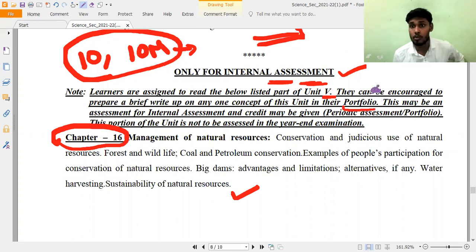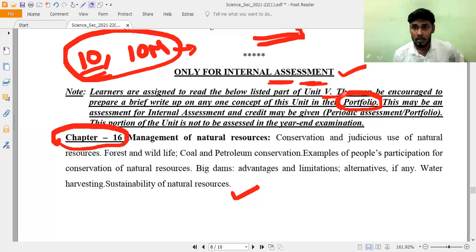As we know, whatever achievements you have made in this academic year, we have to maintain as a portfolio. In this, you have to maintain this record, this internal assessment, which will carry 10 marks. This is mandatory for everybody. So, the below listed part of unit 5, and they are saying, just a minute, that they can be encouraged to prepare a brief write-up. You have to write it up.